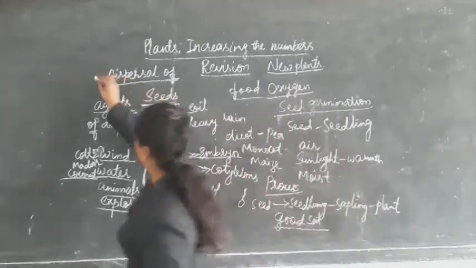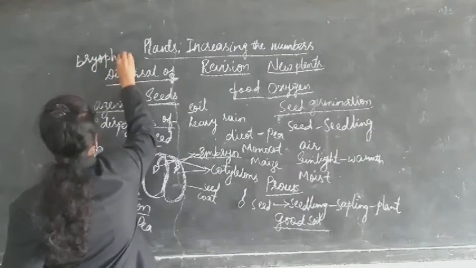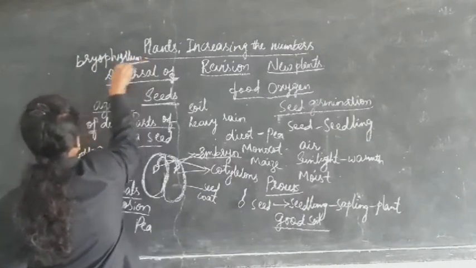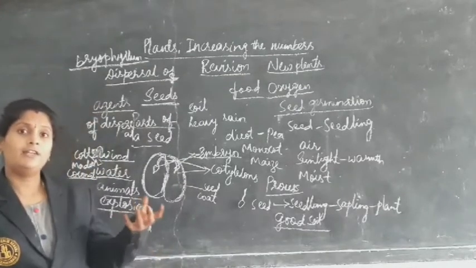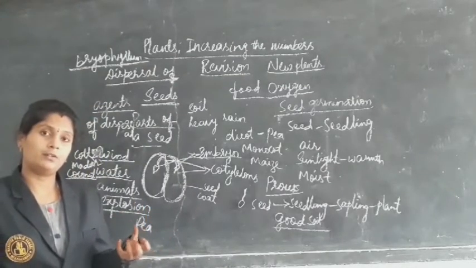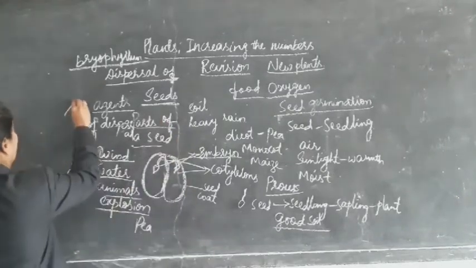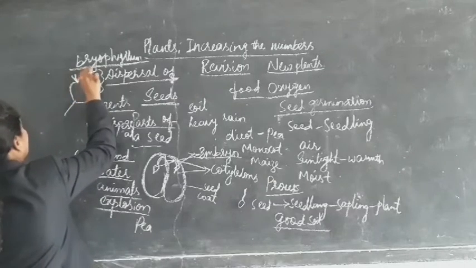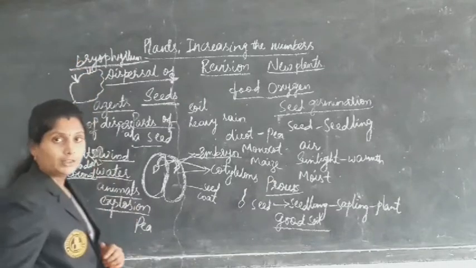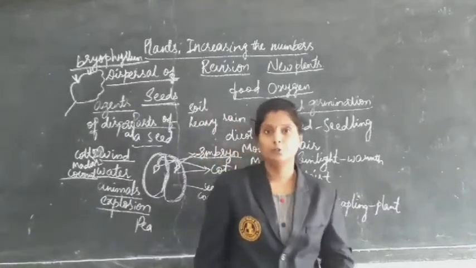This is very important, remember children: bryophyllum is a plant which gets new plants from its leaves. From the leaf only we get the new plant. So in this way, different parts of a plant also act in getting new plants.